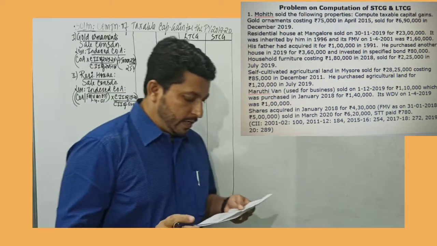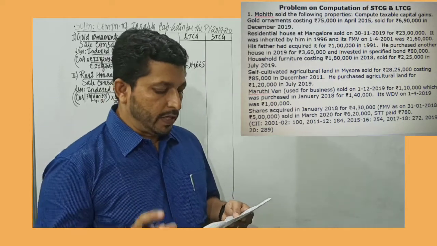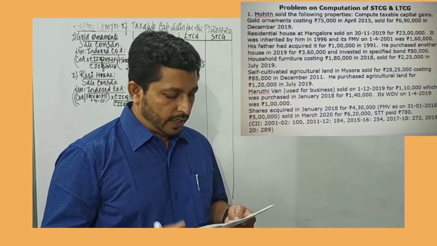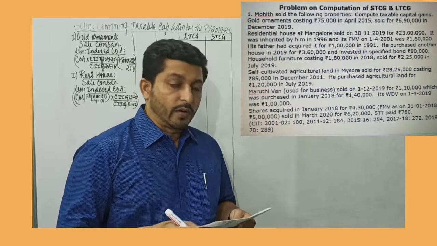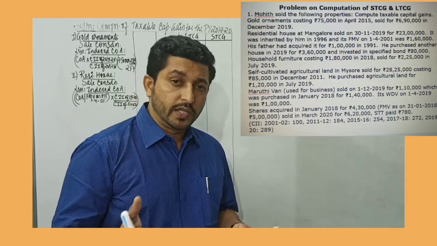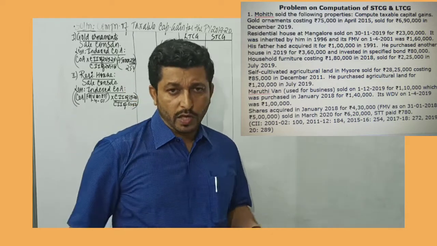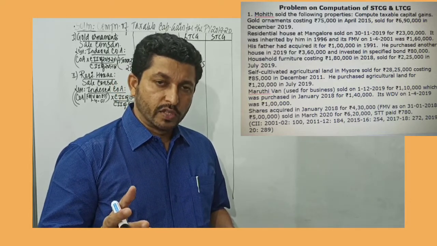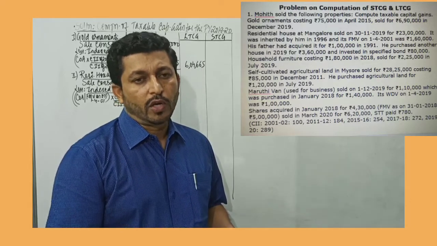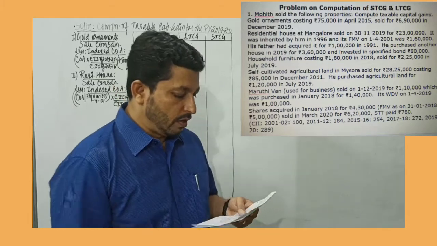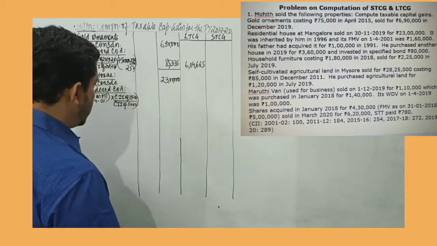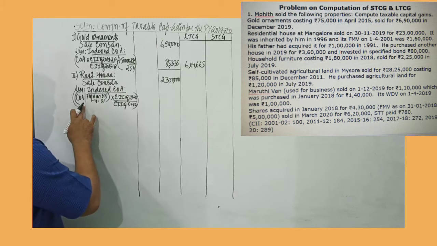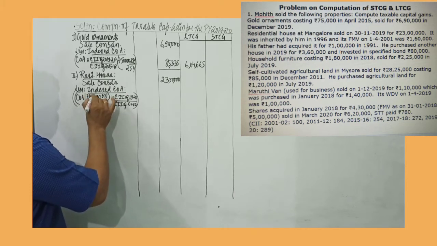He inherited the property in 1996, that is from his father. The father had acquired it in 1991. All these years are before 1st April 2001. So what was the cost of acquisition to his father will be the cost of acquisition to Mr. Mohit. So either we take 1 lakh, which is the cost of acquisition, or we take 1,60,000.